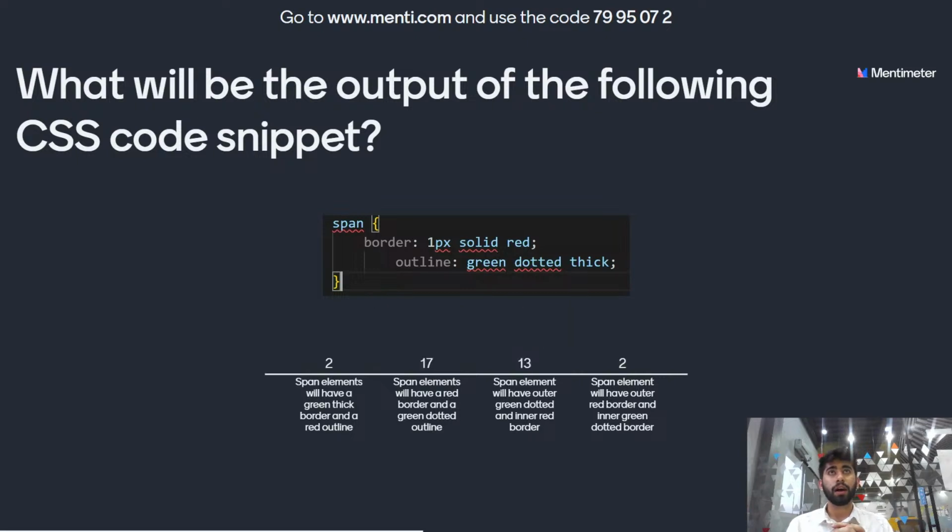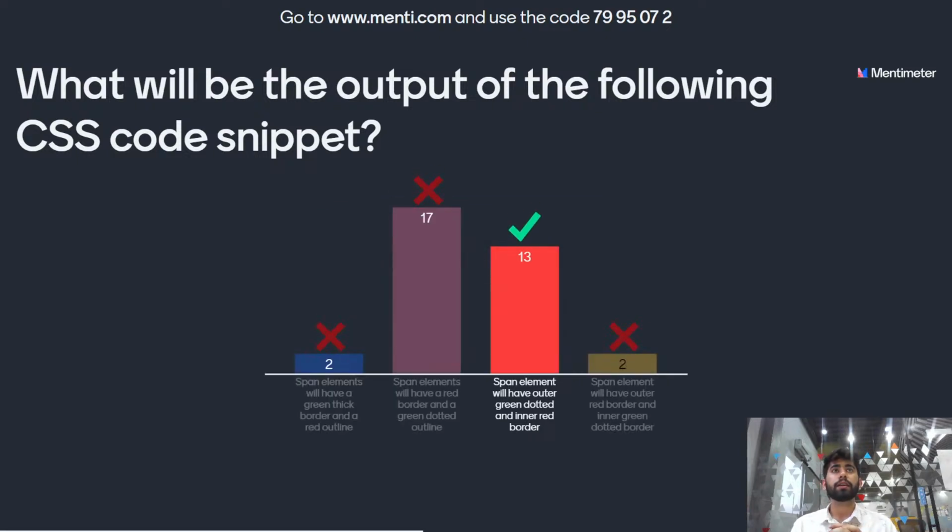And the time is up. Let's see. Only 13 people have given the correct answer. The correct answer is option C. The border property creates the inner border while the outline sets the outer border. So let's move on to the leaderboard.